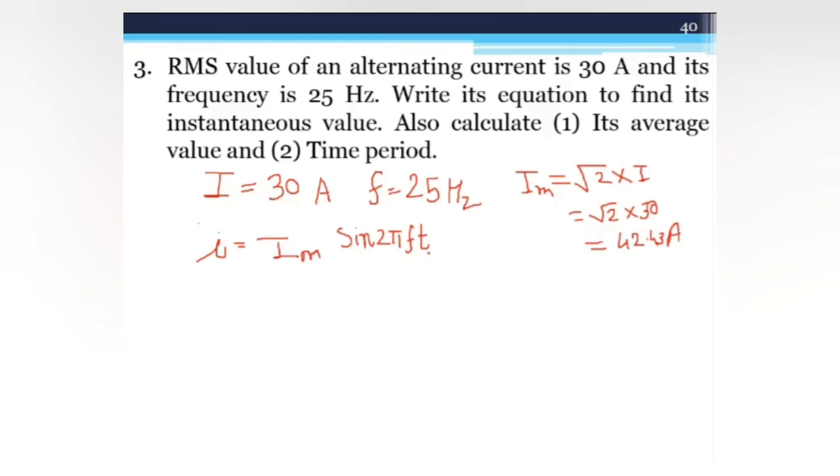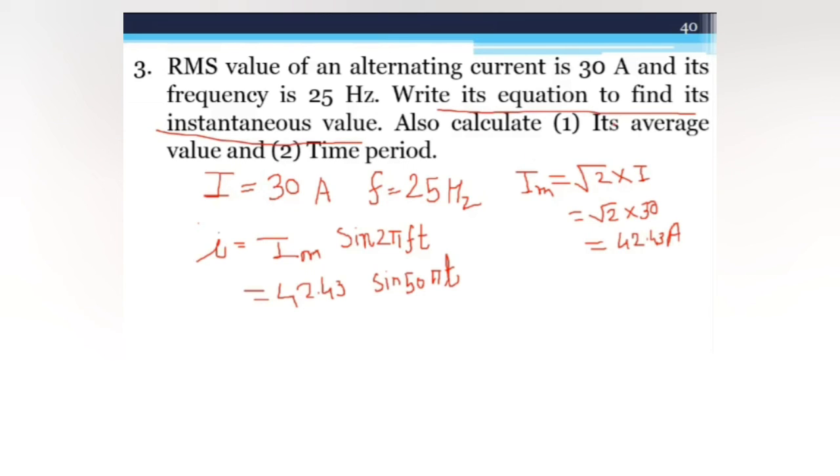So put the value of Im in this equation. Your instantaneous current equation becomes 42.43 into sine 2 pi f t. F is 25, so 2 into 25 is 50 pi t.